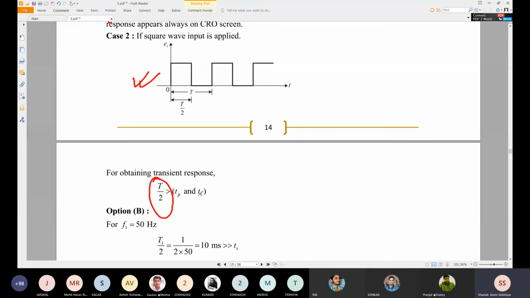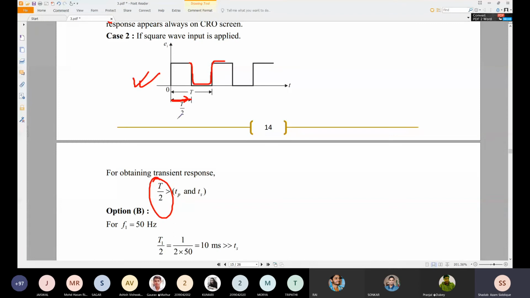TS is nothing but the settling time, so T by 2 should be greater than TS. Otherwise the response will become 0, and then it will start again, oscillating or giving the response again. So here the responses will be 0. So before this T by 2, we should apply the TS and TP values.